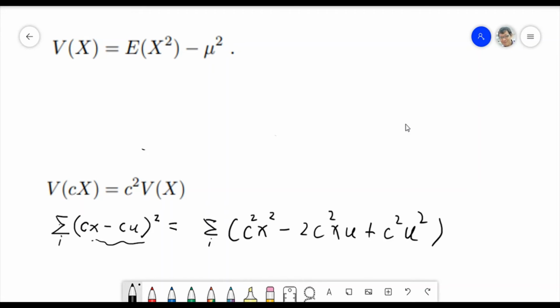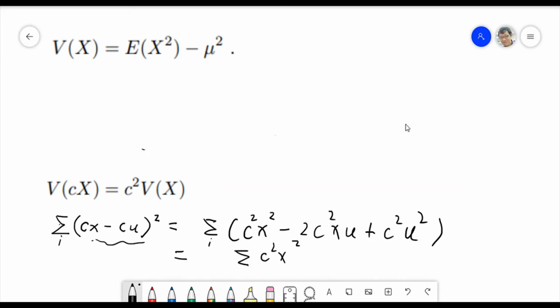And we all know that if it's just the plus and the minus in sigma, they can be separated. Am I right? So this can be separated as sigma of C squared X squared, right?